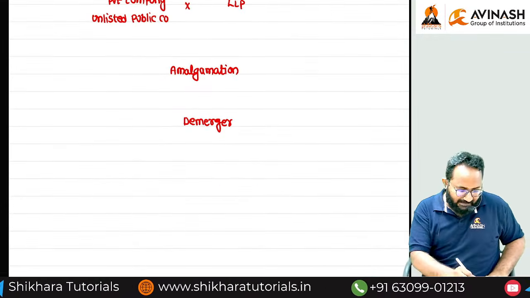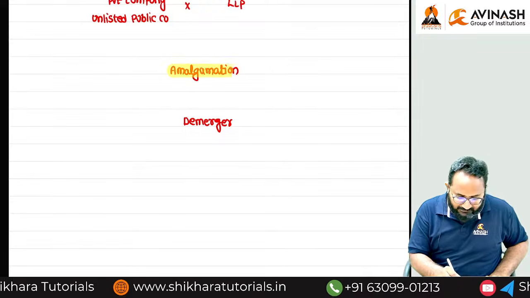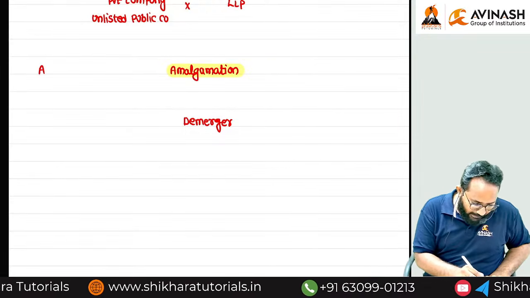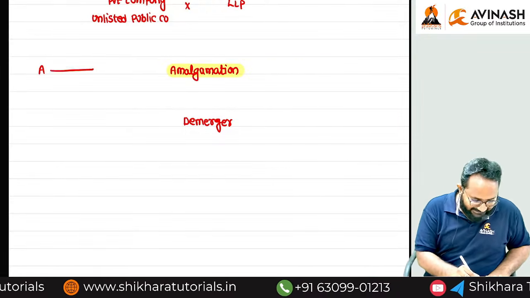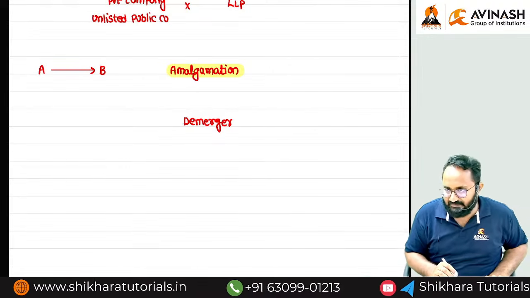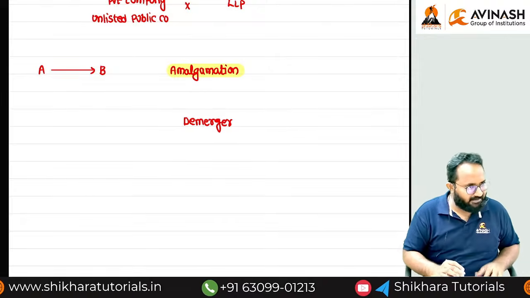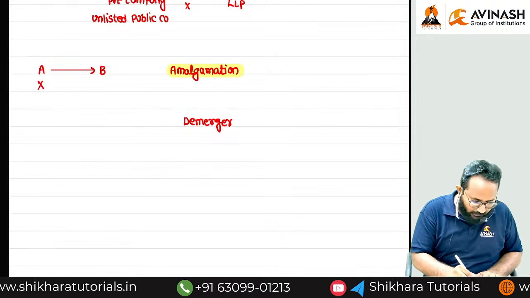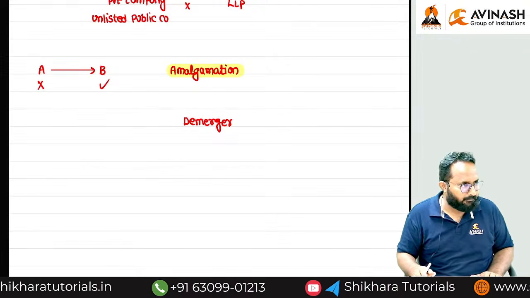My demerger example I will tell you. Say A limited is closing and A limited is taken over by B limited. That is amalgamation only, because one is a closing company and the other is a newly formed company.